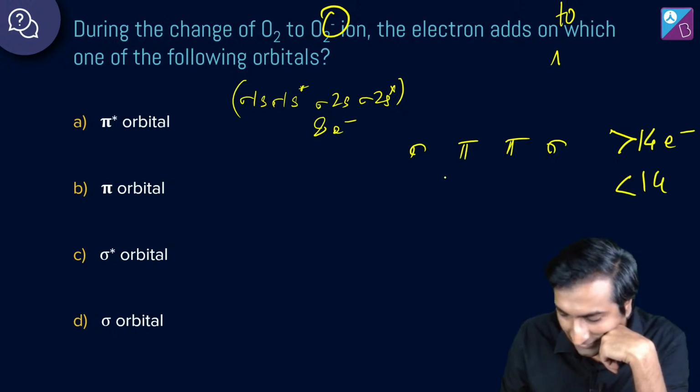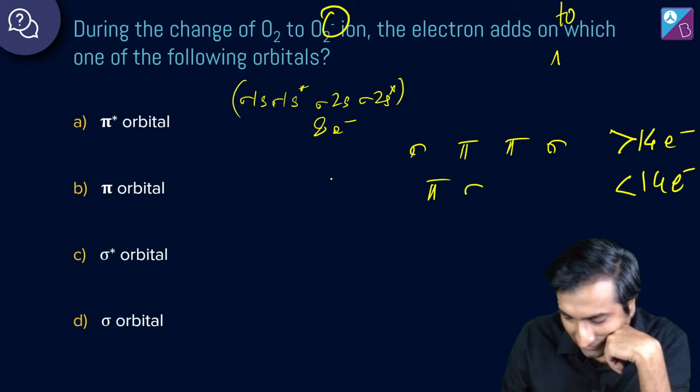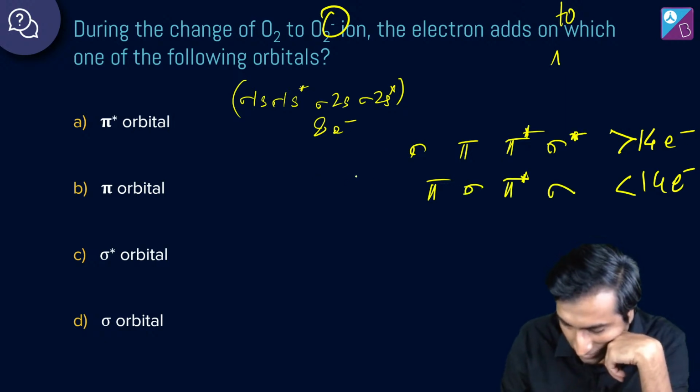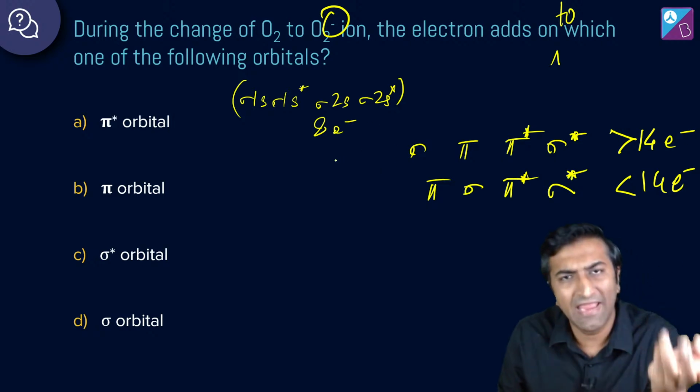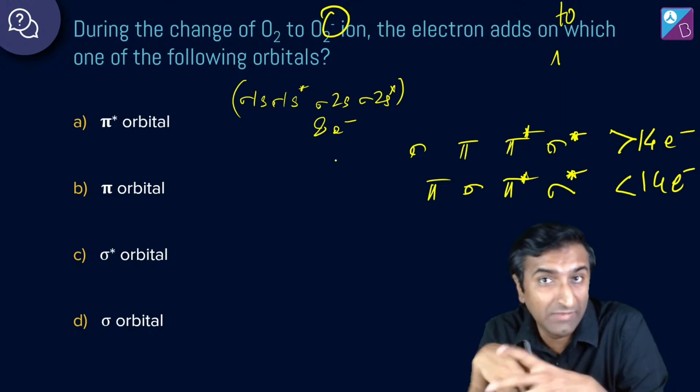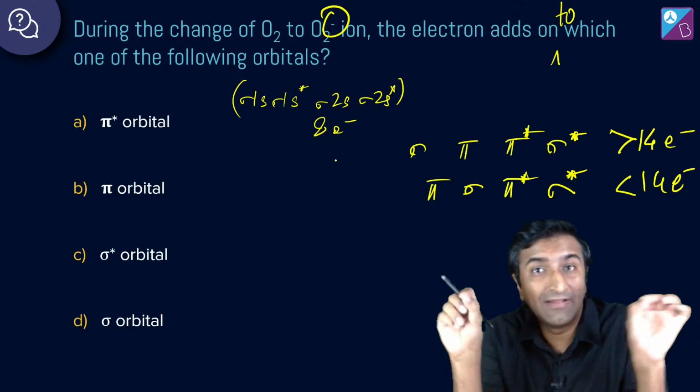If it was less than 14 electrons, the order was pi, sigma. Put a star here. This is how I remember it. Okay, and obviously pi has two, right? Px and py, because we assume that z is the axis where the bond is being formed.